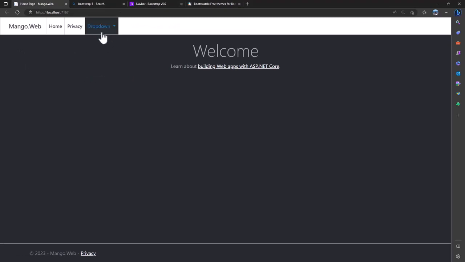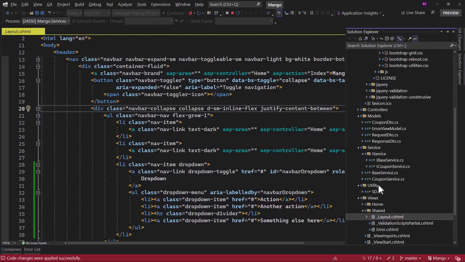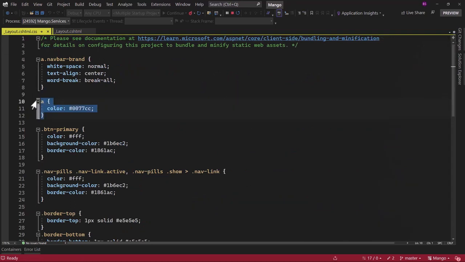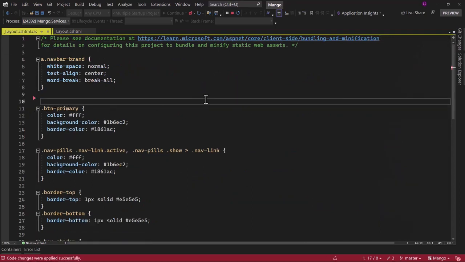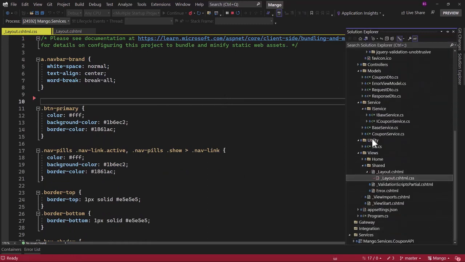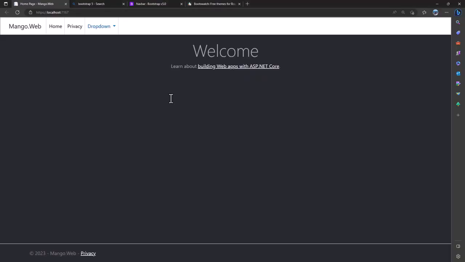You can notice the drop-down is in blue color. And that is because in _Layout, we have a custom CSS behind that. Where we have added a color for the anchor tag, we can remove that. If you are not aware of this custom CSS, it is basically a CSS that is bound to the layout page, and you can see the name is exactly the same. We can remove that, and if we go back after that, perfect, we do not have that blue color anymore.